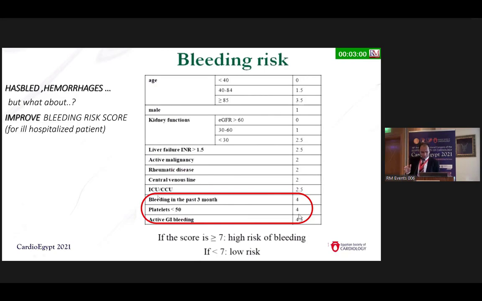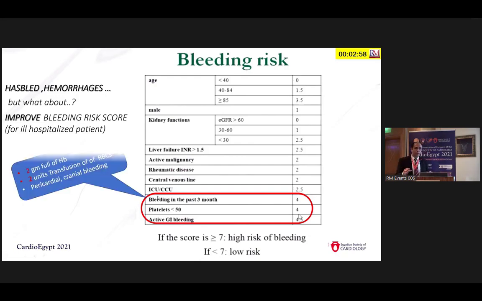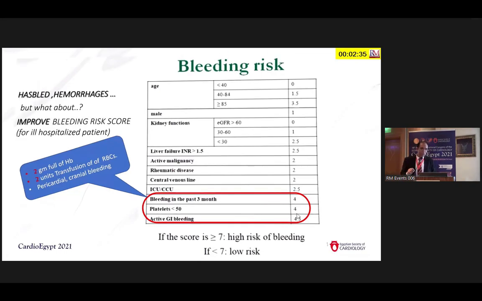Any bleeding in the past 3 months? Major or minor bleeding. The major ones are when you lose 2 grams of hemoglobin, need 2 units of RBC transfusion, or have pericardial, cranial, or intraspinal bleeding. This is major bleeding. Well, I know that my patient is high risk for bleeding. What shall I do for prophylaxis? We can use mechanical prophylaxis. This is important. We can use mechanical rather than pharmacological prophylaxis and do a heart team consultation.